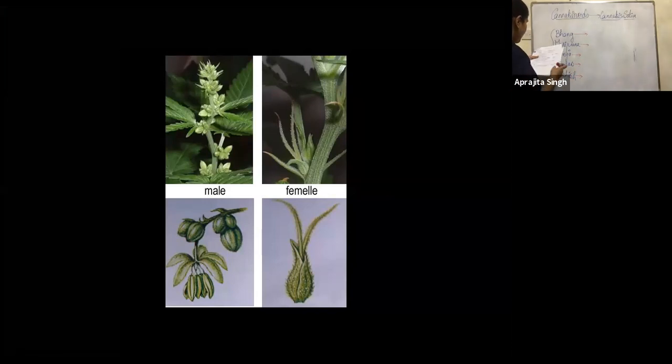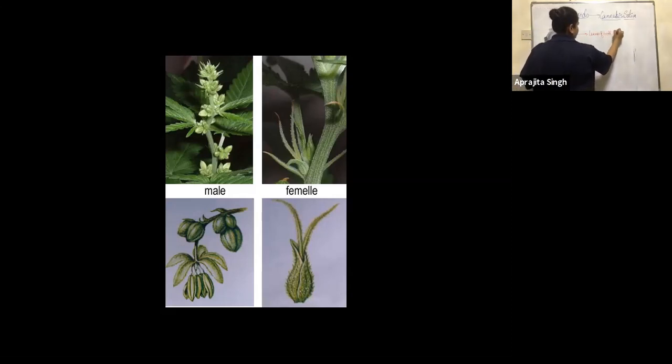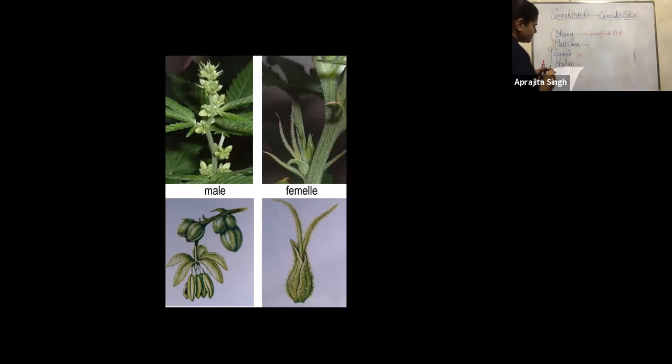First, we will see bhang. It is directly the leaves of both male and female plants. Bhang is nothing. They just take the leaf, rub it, mix it in milk and drink it. It's a very basic thing. Just take the leaves, rub it properly, mix in milk and drink. Nothing special in this.